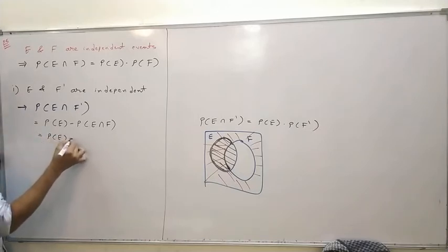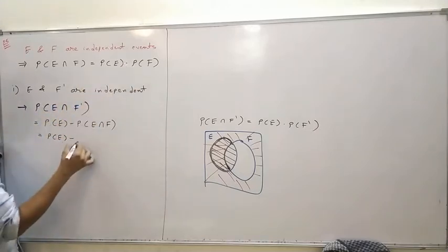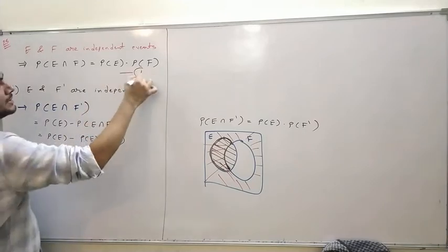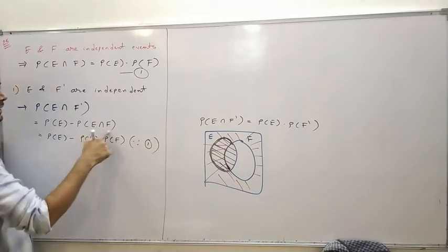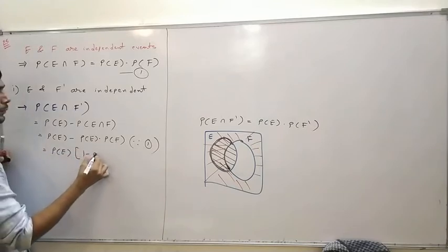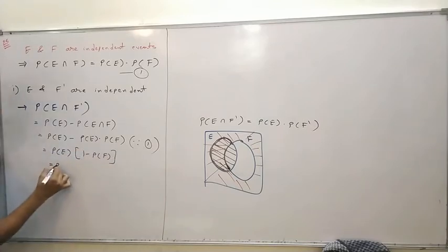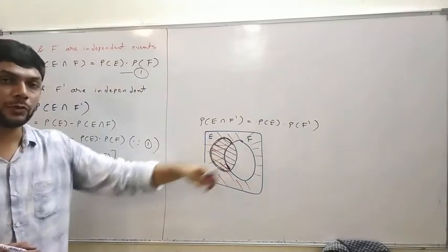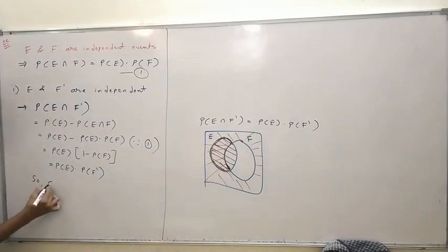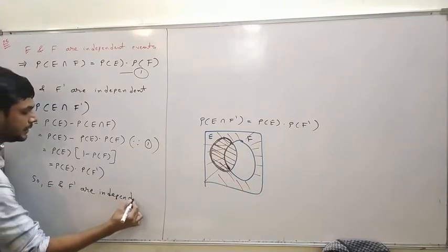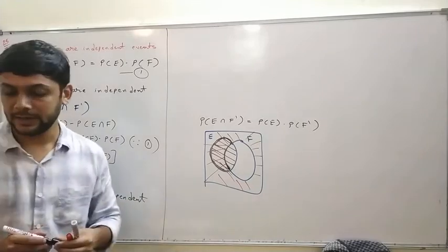Now in place of E intersection F you can write P of E into P of F, which is given in the question, since E and F are independent events. So from 1 we can write P of E intersection F is equal to P of E into P of F. Now P of E is common, so P of E into the bracket 1 minus P of F, and 1 minus P of F is P of F dash, the complement event. So this is the result we had to prove. So E and F dash are independent.